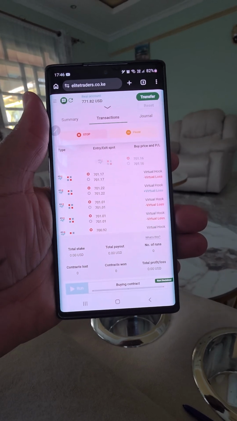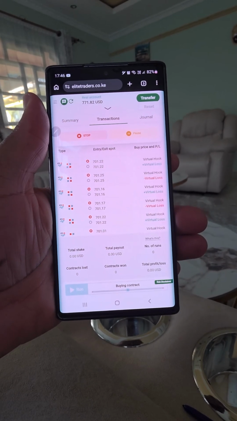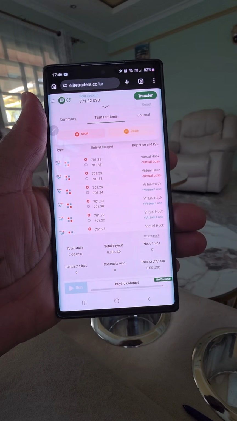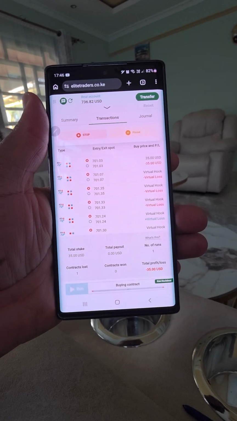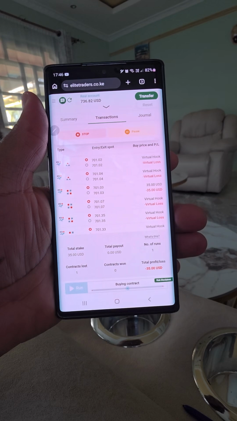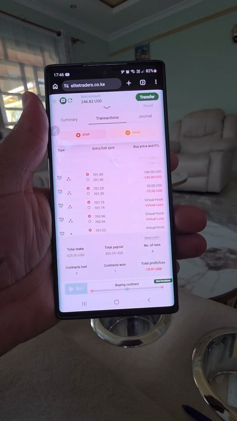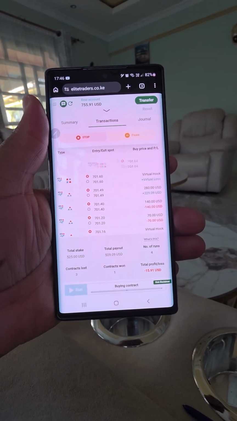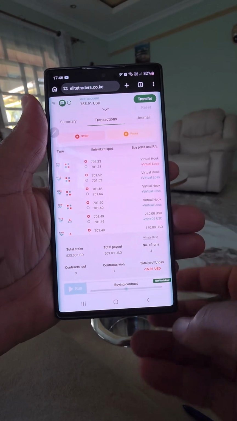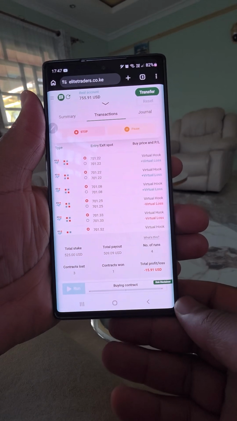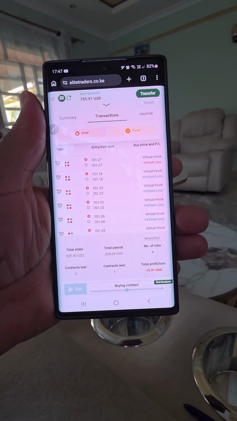Once we hit 3 consecutive even virtual losses, the robot will switch to real and execute a real trade. Just wait and see. Then in case of a loss, the robot, no, it's a loss. So once you lose, the robot switches to odd. Then you have to hit 4 consecutive. Then the robot executes the recovery, and you can see that. Okay, we have already recovered, but we are still on a deficit. Let's wait and see what will happen next.